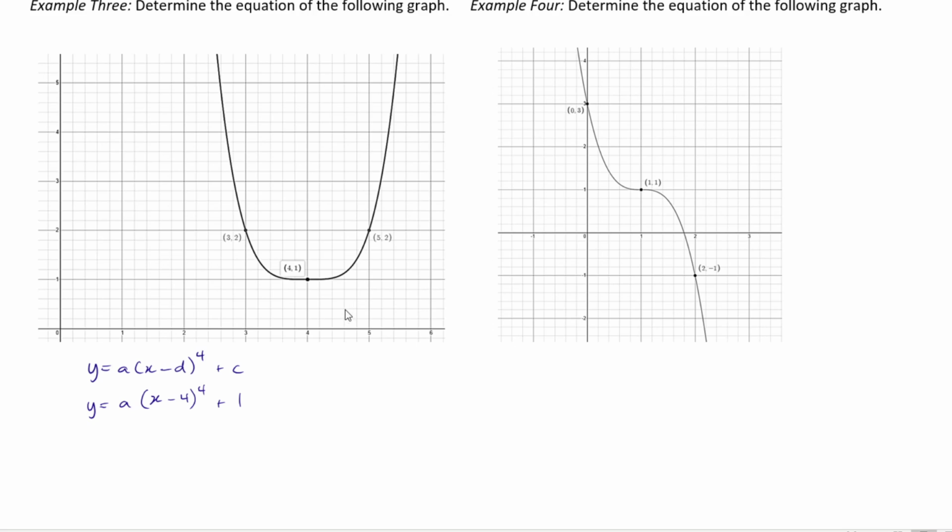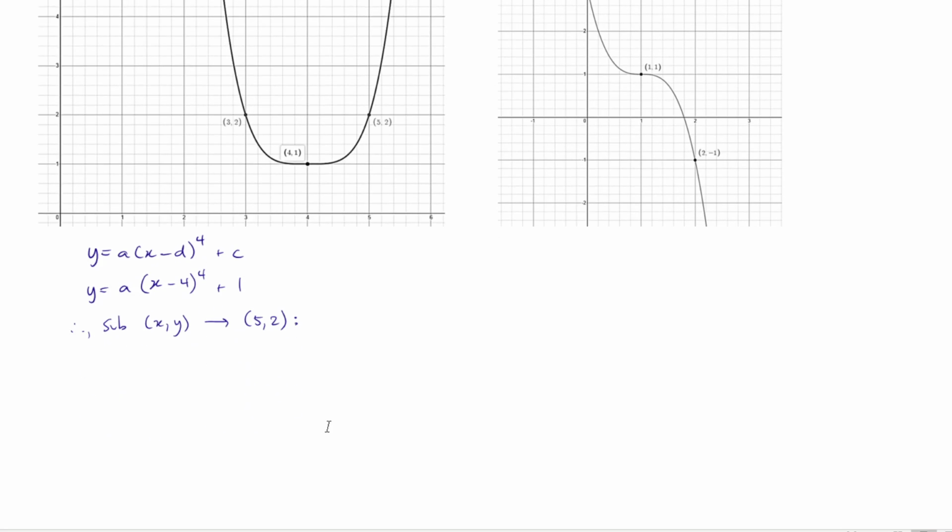This graph conveniently provides me a couple of extra points I can use, and it really doesn't matter which point you do choose to use. I'm just going to use (5, 2). So when x is equal to 5, that produces a y value of 2. Therefore, I'm going to sub x and y as 5 and 2 into the above equation. So my y value is going to be 2.